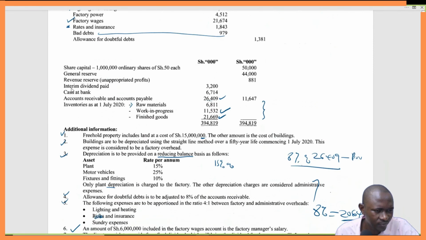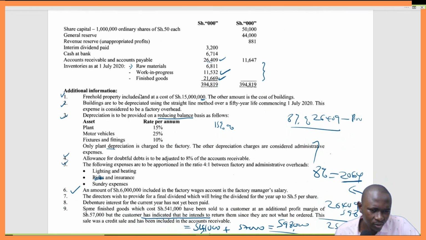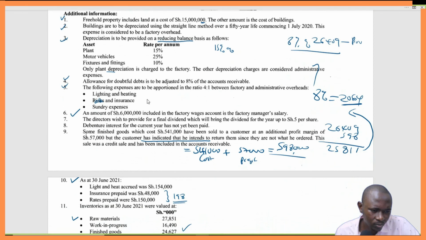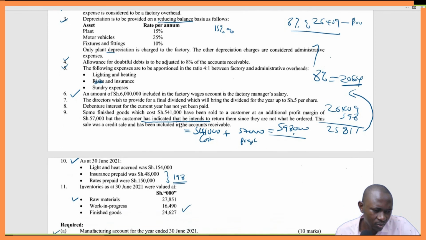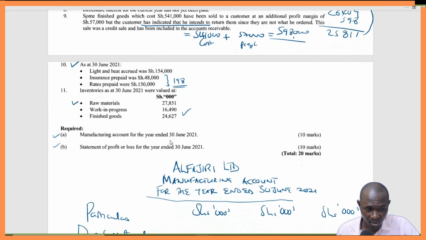We only have share capital, general reserve, revenue reserve, interim dividend paid. So we can talk of interim dividend paid. Generally, the appropriation account shows the interim dividend paid and the dividend provided for final dividend. Okay. I think the question is not so keen on the appropriation account.